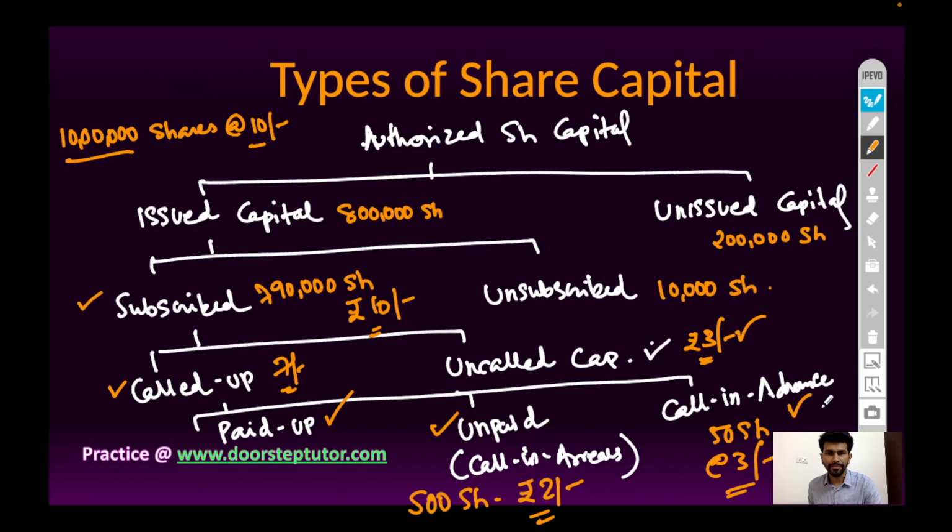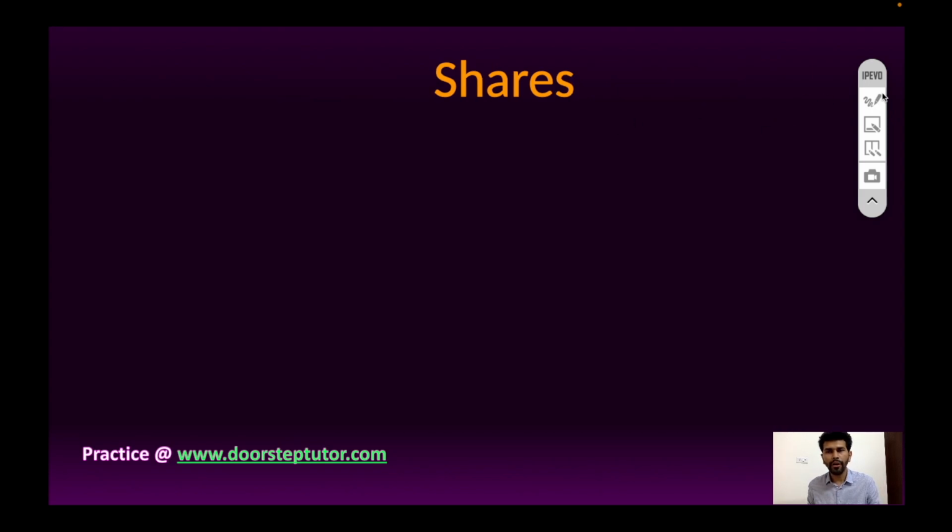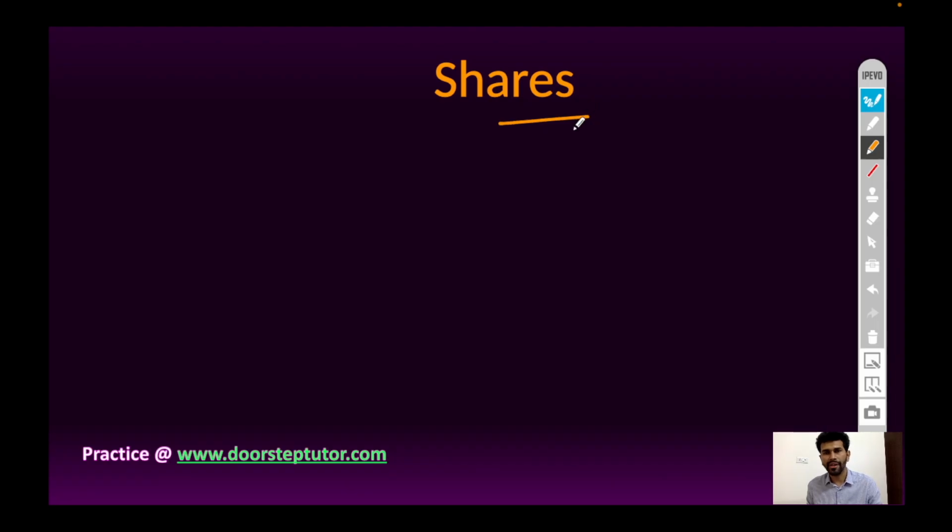So we have discussed the meaning of share capital and types of share capital. Now let's discuss the meaning of shares and types of shares.